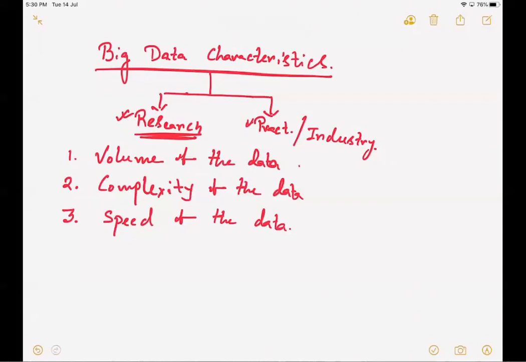Now the volume of the data is a very straightforward notion here, which simply says the size of the data, how big the data is. Now eventually there can be multiple classifications of what people call the volume of data.